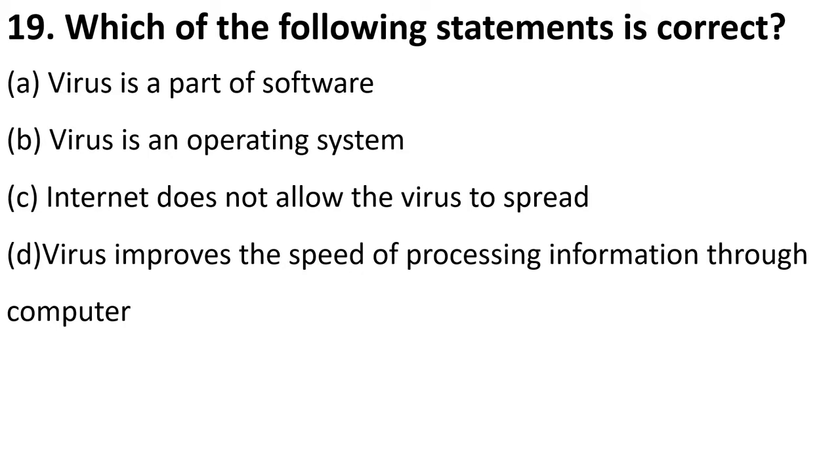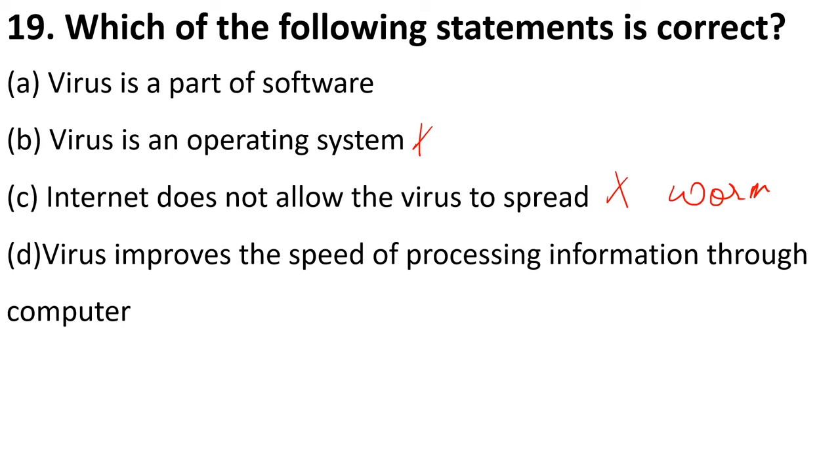Which of the following statement is correct? Again, you have to tell which is the right option. Virus is an operating system. No, it is not an operating system. Internet does not allow the virus to spread. This is absolutely wrong. There is a type of virus called worm. It can easily transmit from the computer to the network.